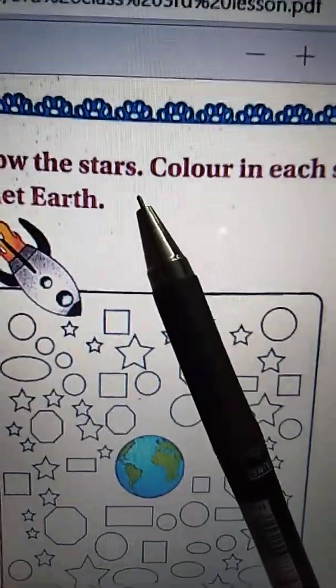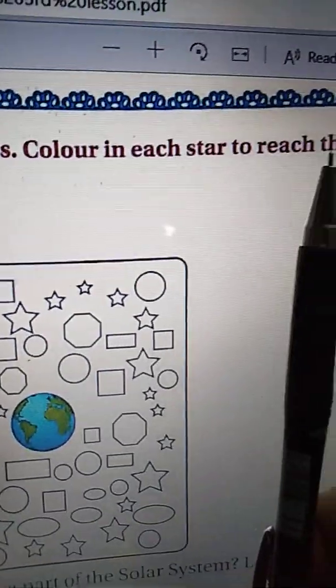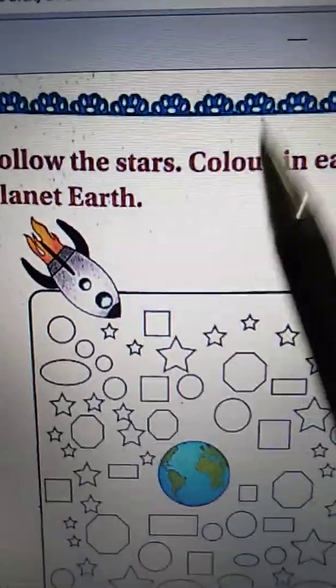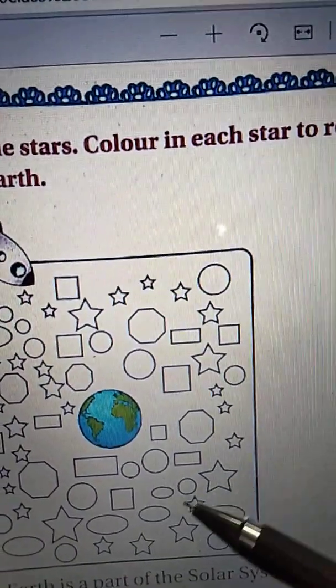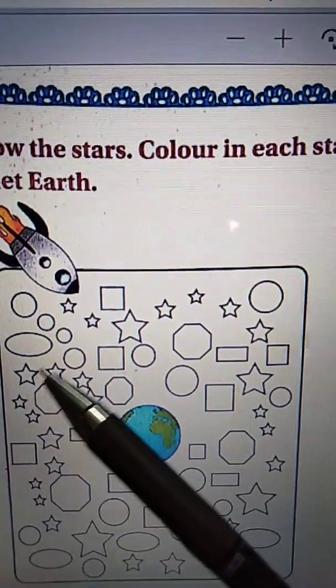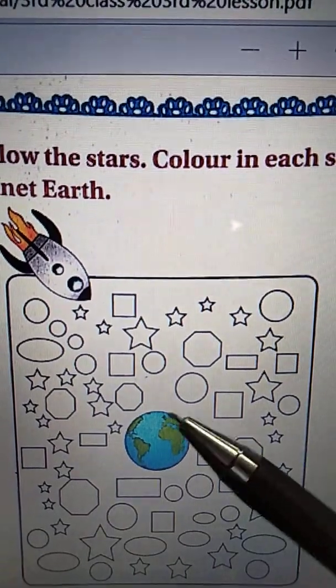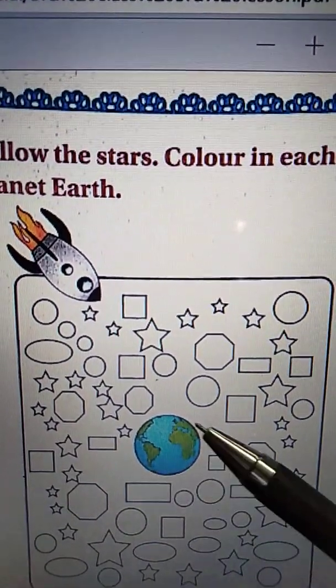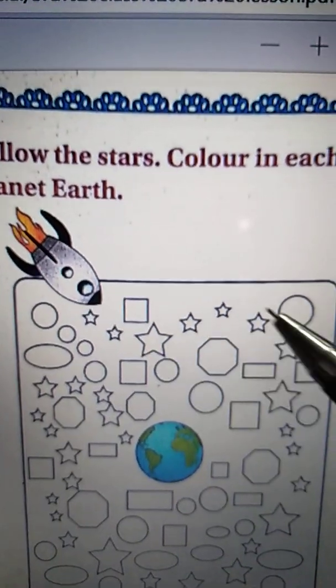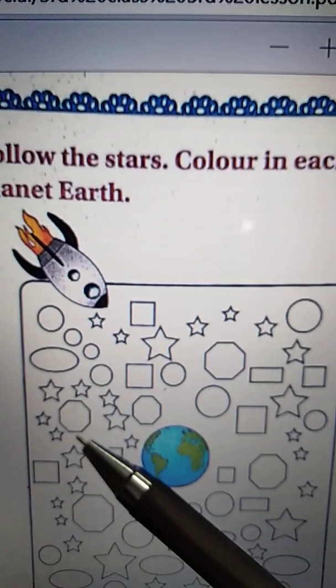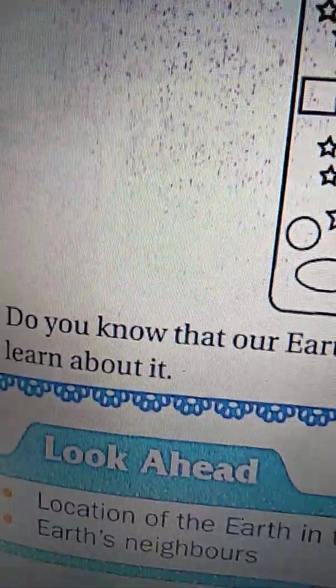Follow the stars. Color in each star to reach the planet Earth. We have to color these stars so that we will reach our planet Earth. This is our Earth. This is our planet Earth. We have to color each star so we will reach the planet Earth. I am waiting for your figures, children, through WhatsApp.